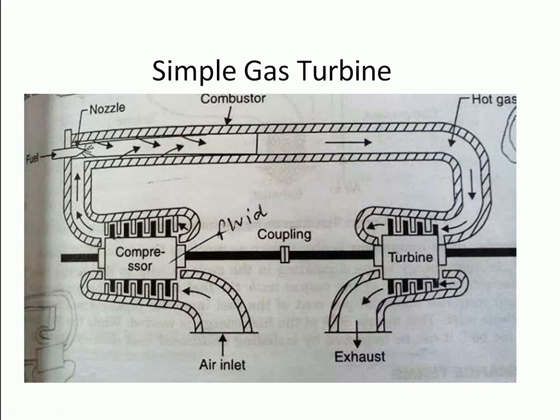A gas turbine burns fuel such as pulverized coal. A gas turbine has three main parts: air compressor, combustion chamber, and turbine. In the turbine, the gases expand and then exhaust.